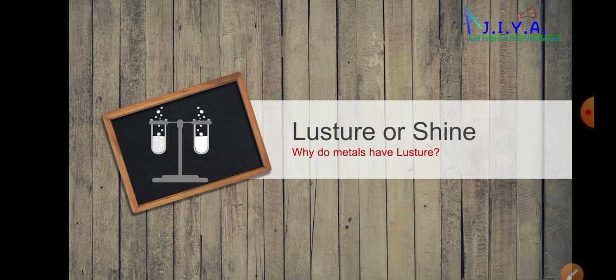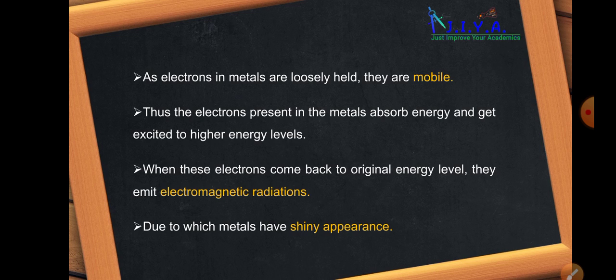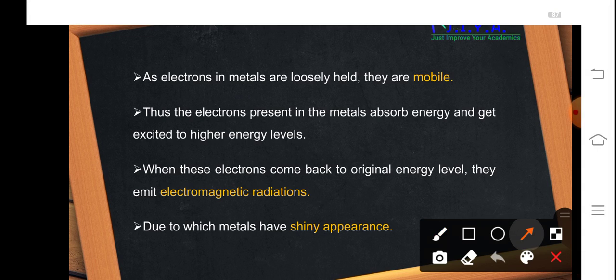So this is the first property and it is very important, luster or shine. Why do metals have luster? We know that electrons in metals are loosely held, hence they are known as mobile. Mobile here means that an electron in a metal can move from one orbit to another orbit, that is from one energy level to another energy level.